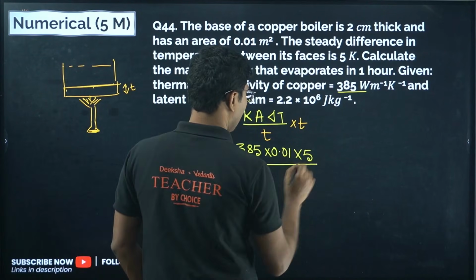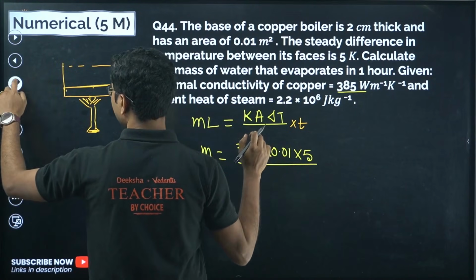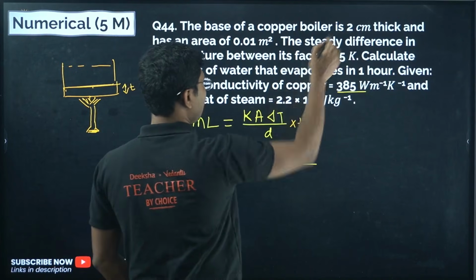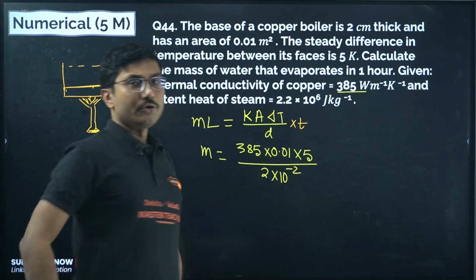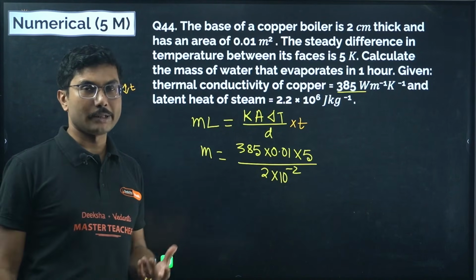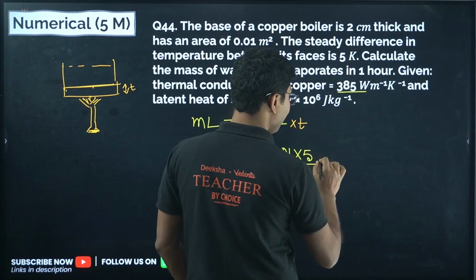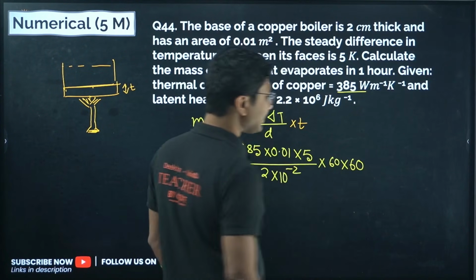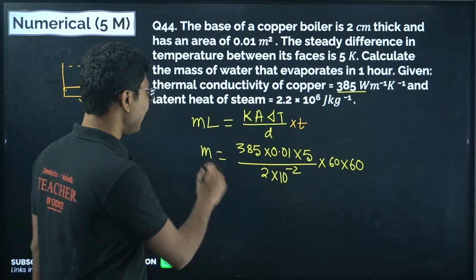Now let me write the thickness, in terms of D. The thickness is 2 centimeter, so you have to convert it into meters by multiplying by 10 to the power of -2. If you are solving such questions, centimeter to meter, always convert by multiplying by 10 to the power of -2. That is much easier. And here the time is given as 1 hour. 1 hour means 60 minutes, and 1 minute means 60 seconds. So you have to calculate this mass and divide by latent heat.